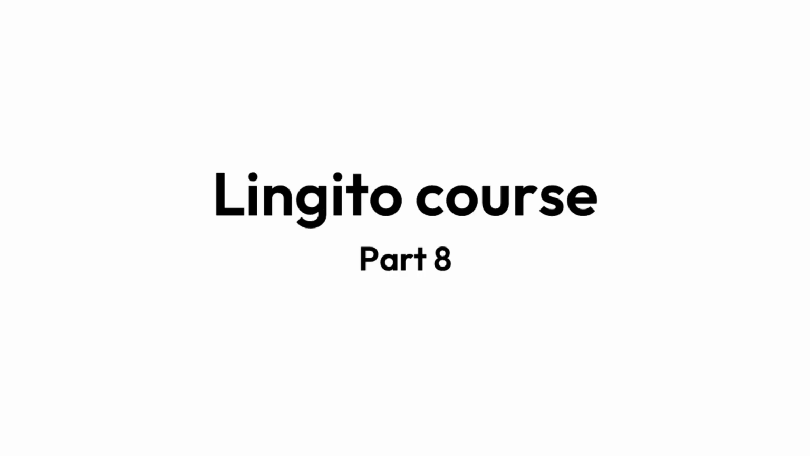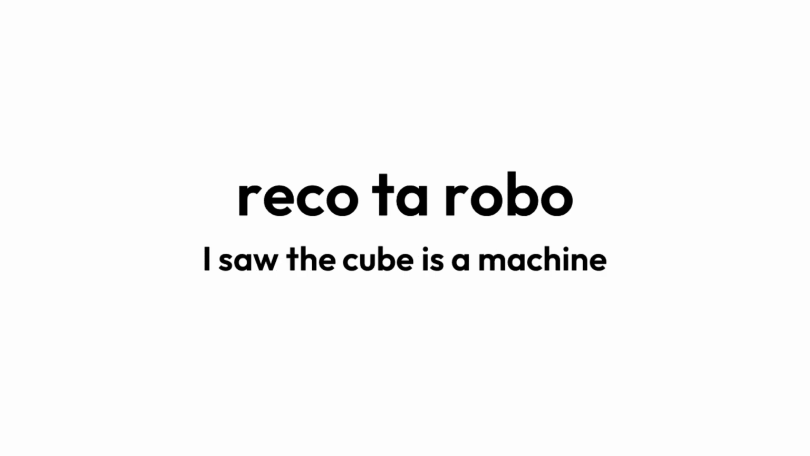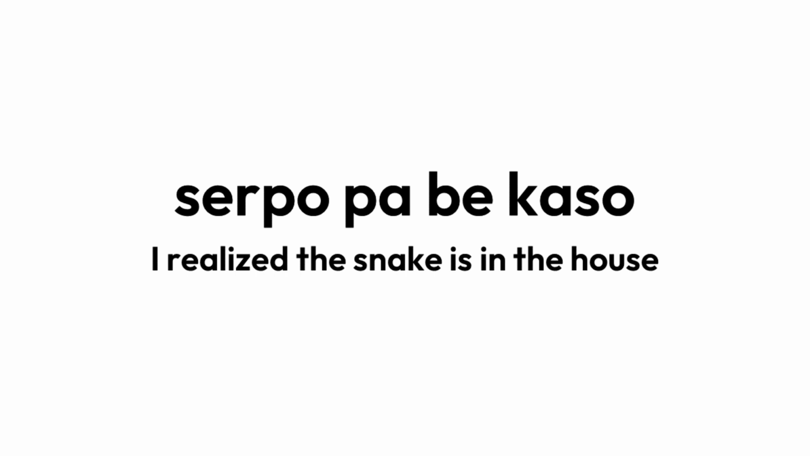You can use a noun or an adjective instead of a verb. Polotasceli is I realized the bird is fast. Recotarobo is I saw the box is a machine. Serpocabecaso is I realized the snake is in the house.